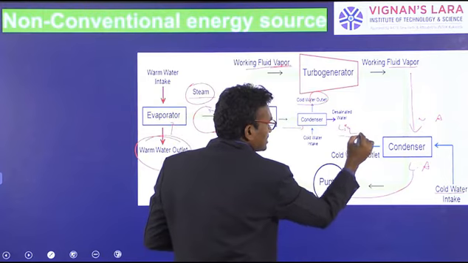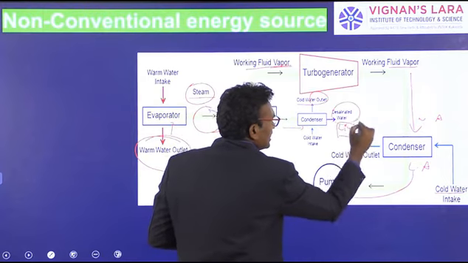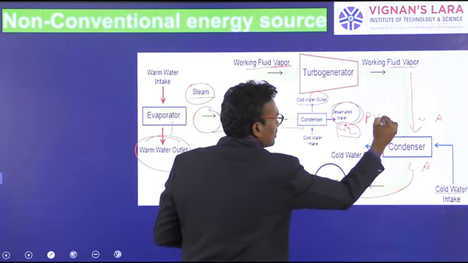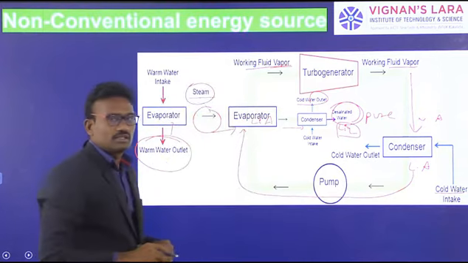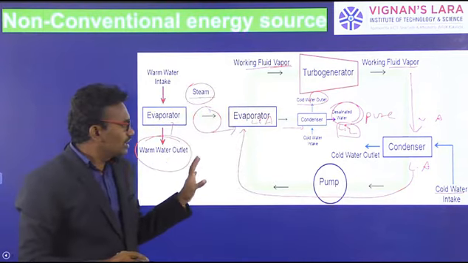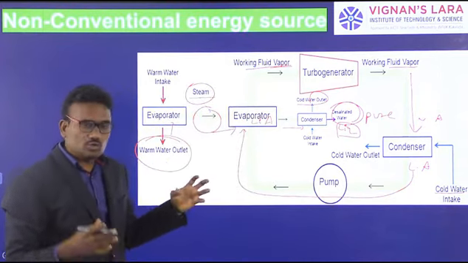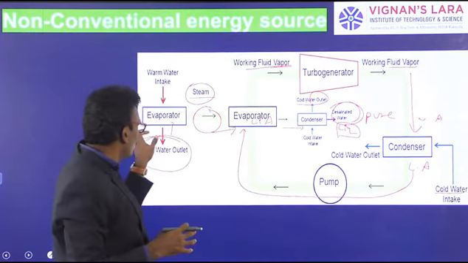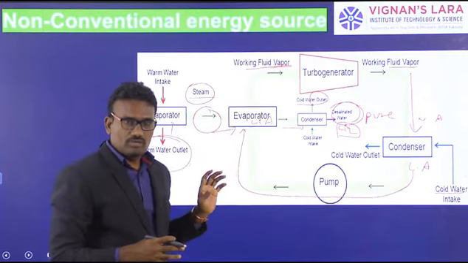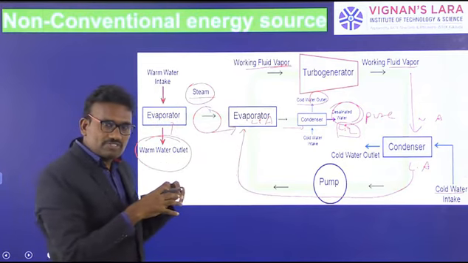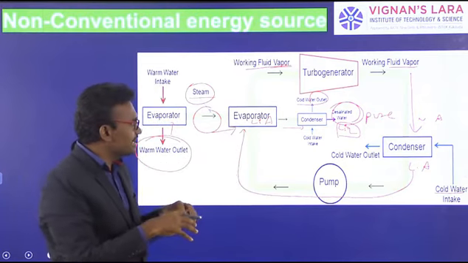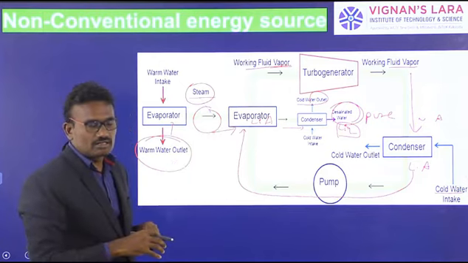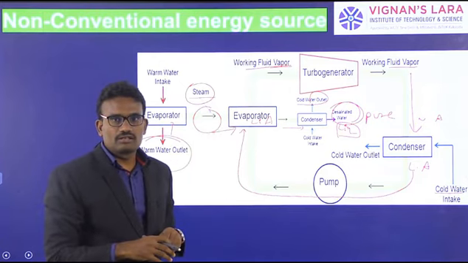The liquid water is called desalinated water, that means pure water. This is the hybrid cycle. This cycle consists of a closed system and an open system. Both systems are arranged together in a hybrid cycle. Okay, thank you.